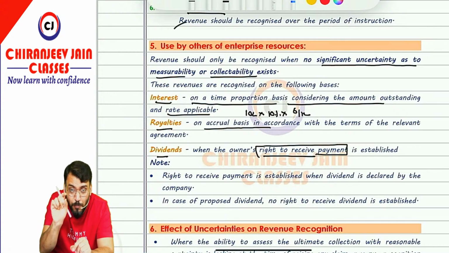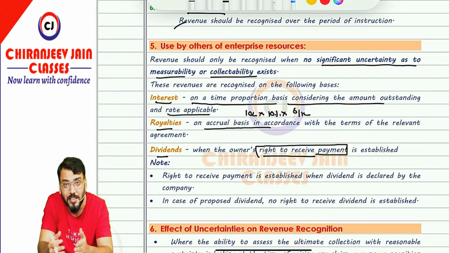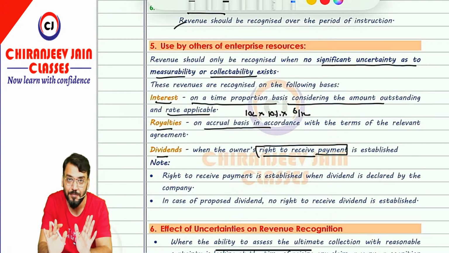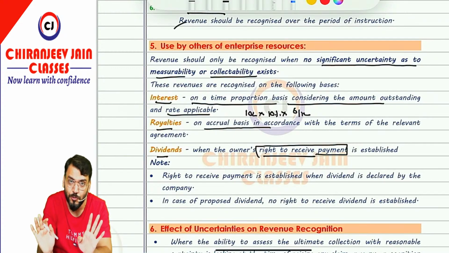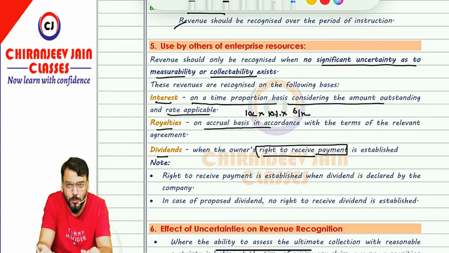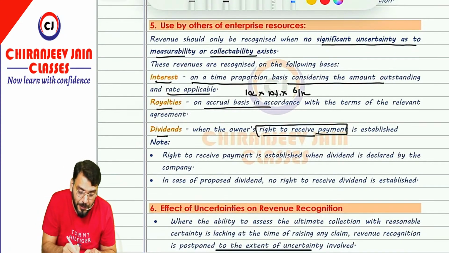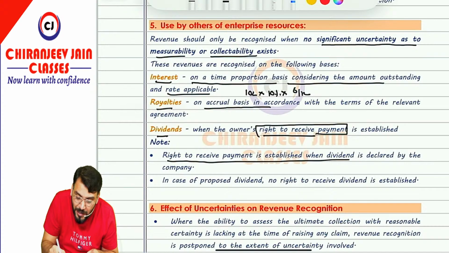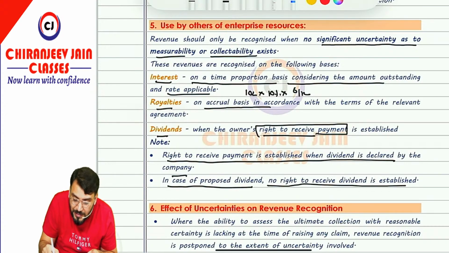So at that point of time we can recognize the dividend income, which is final dividend. An interim dividend is declared by the directors in their meeting. Correct? So at that point of time we can recognize interim dividend as revenue. Got this point? However, we all know that for proposed dividend no right is established, because there is no obligation to pay dividend by the company, therefore proposed dividend cannot be recognized as revenue. Understood? So the right to receive payment is established when dividend is declared by the company. In case of proposed dividend, no right to receive dividend is established.